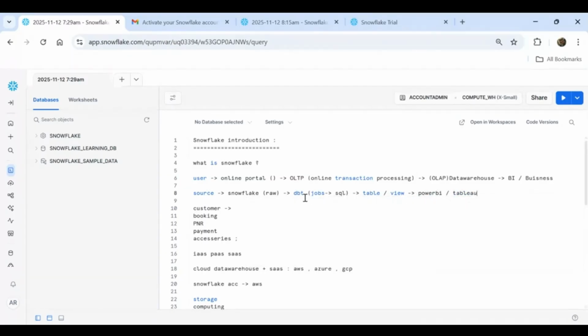That is how it works. DBT is actually used for transforming the raw data into the shape that business wants to see or that the downstream applications want the data. According to that, we write the logic in DBT and we transform this data into a transformed format of the data. That's what DBT does.